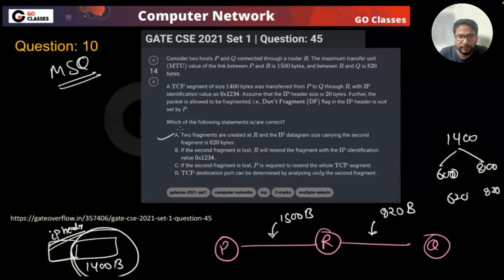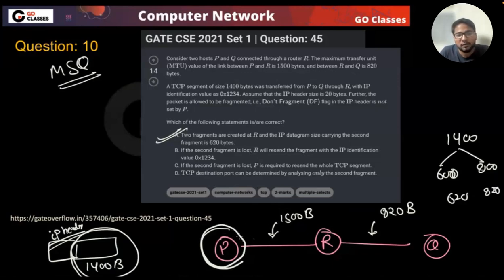Yes, that is correct. Next: if the second fragment is lost, R will resend the fragment with this IP identification value. No. If any of the fragments is lost, basically the whole packet will be sent. First of all, R doesn't have any copy of this. The whole packet will be sent again by P. P doesn't even know there is fragmentation, since fragmentation is at R. Even if P knew, it doesn't send the fragments. It will be sending the whole packet.